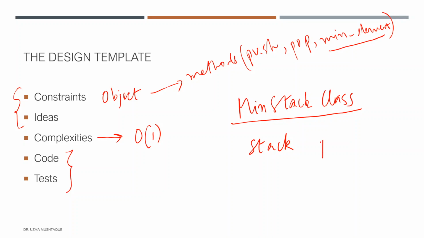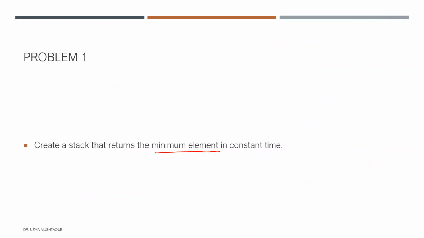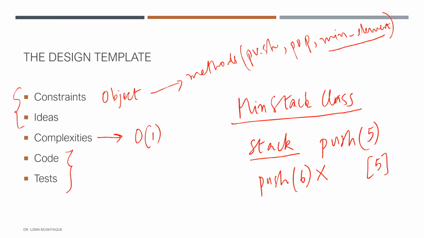So let's say I push element 5, and if that stack is empty, then I'm able to push this, which means I'll have element 5. And then if I do a push again of, let's say, 6, one way to think about it is that 6 is greater than 5, so let me not allow that push. This is the high level idea that I have about creating this. Then it goes back to the phrasing of the question. It is not giving us much. It just says create a stack that returns the minimum element in constant time. There could be multiple ways of doing this.